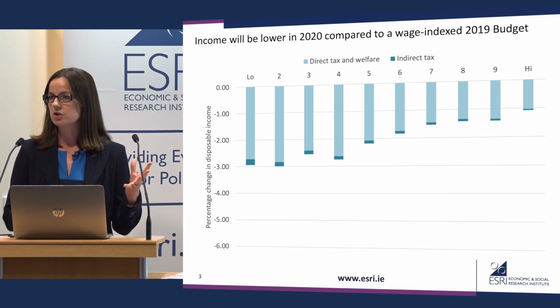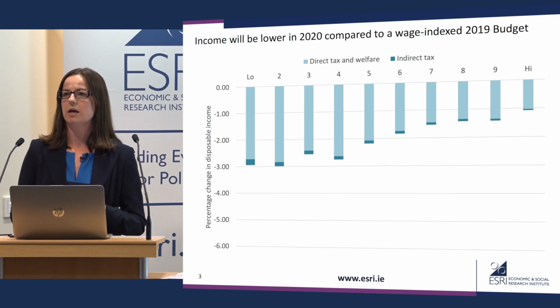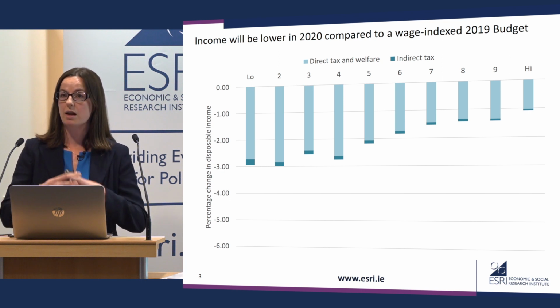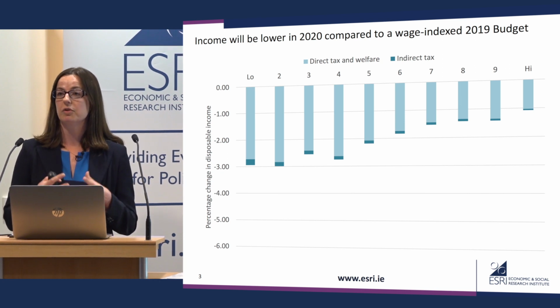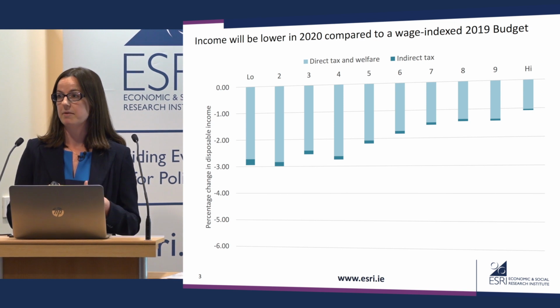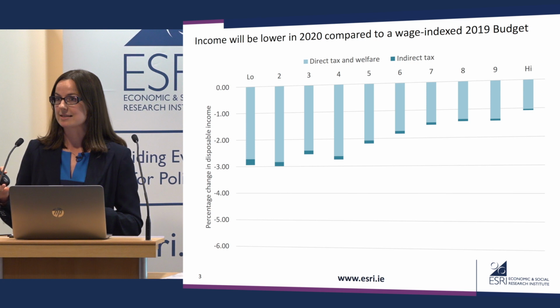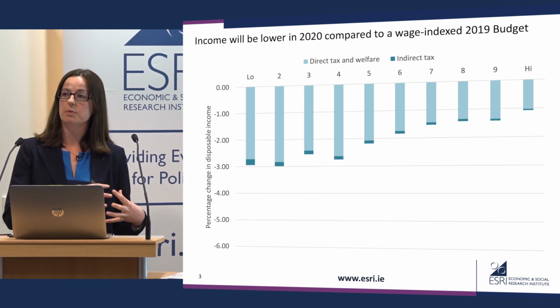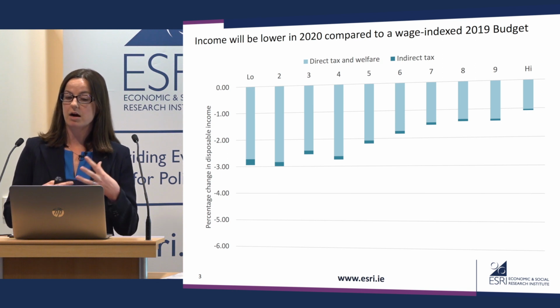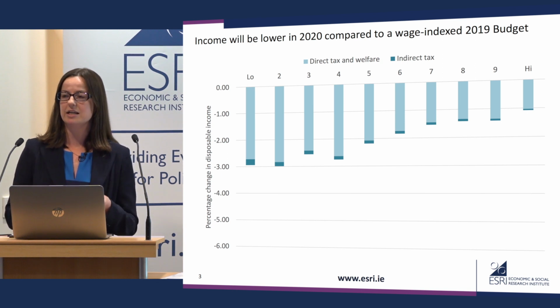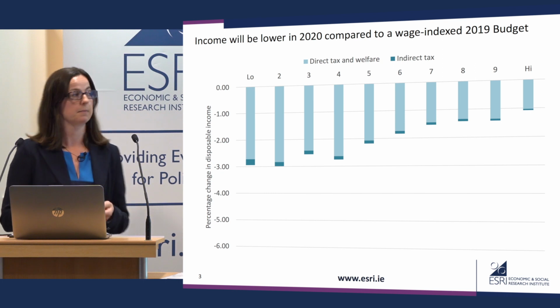And Barra has already talked you through how things like increasing carbon tax can disproportionately affect low-income households because fuel makes up a larger part of their bundle of goods and services. The same is true for excise duty on tobacco, and the same is also true for freezing tax and benefit parameters in cash terms. Failure to index these parameters results in low-income groups losing out by more than high-income groups because they are more dependent on benefits and less likely to be benefiting from wage increases.